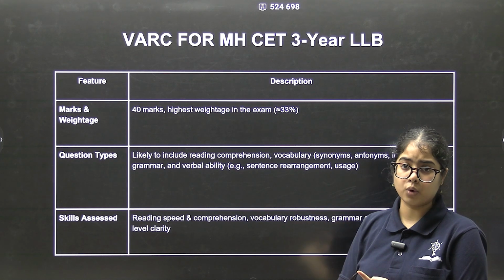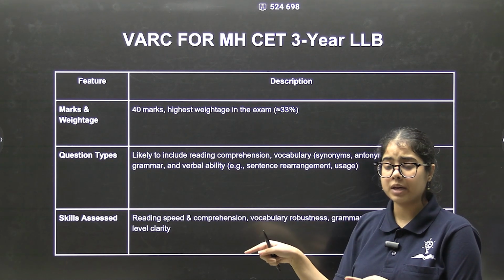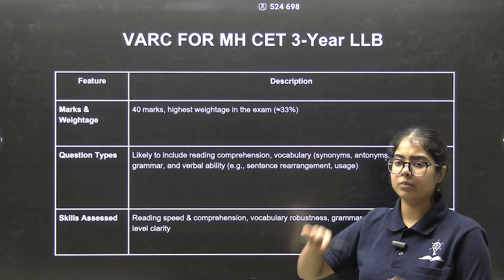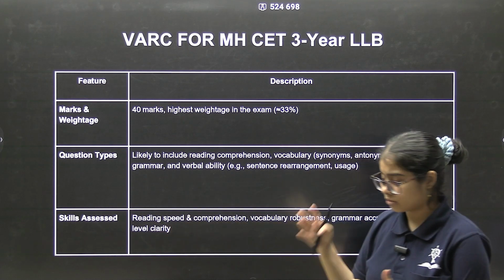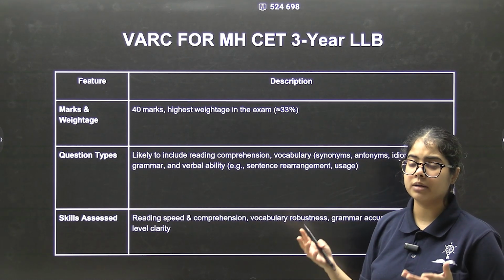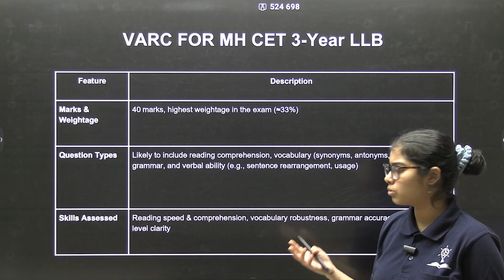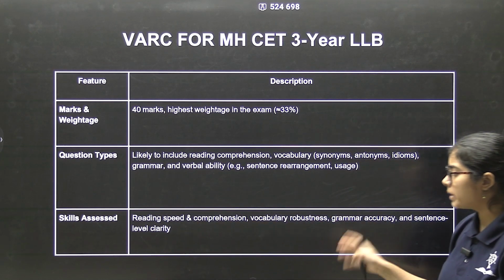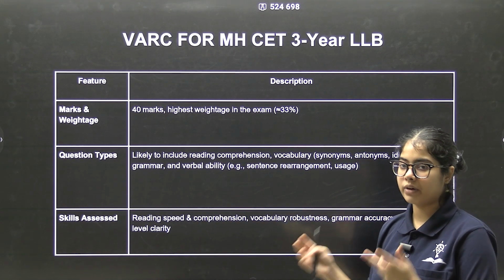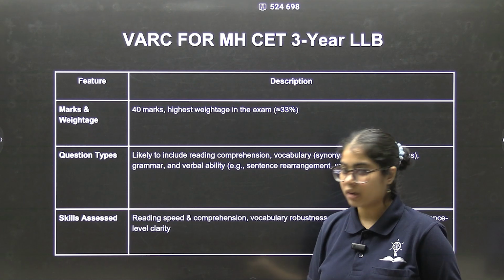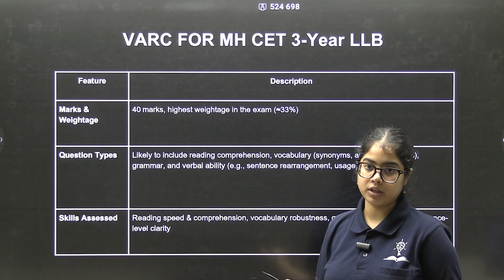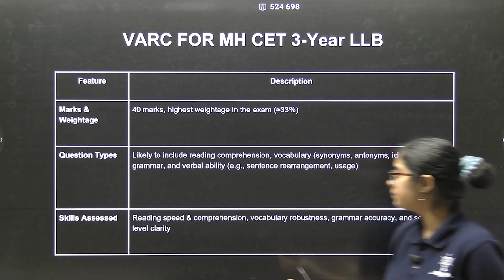RCs, grammar and vocab. Now, what exactly to prepare in vocab, what exactly to prepare in grammar, we'll get into it. The skills that the consortium or the CET cell wants to test is obviously your reading speed and comprehension. 1 minute for every question is not enough. So you have to be very quick with your questions and then with your answering.